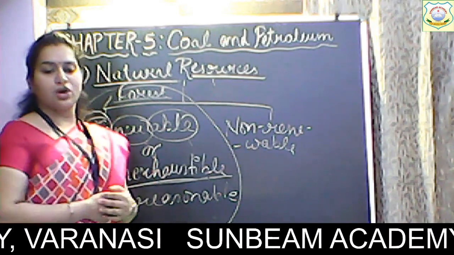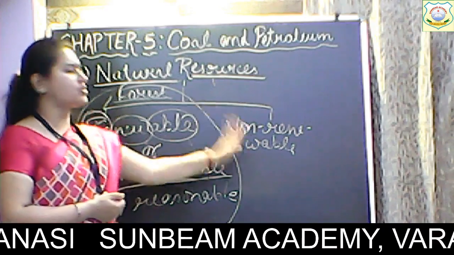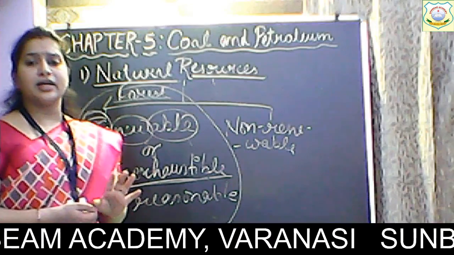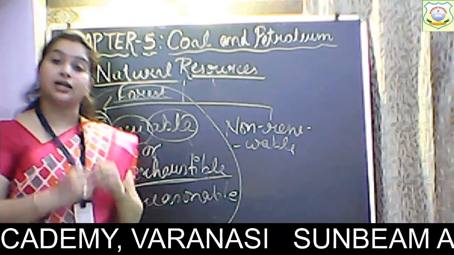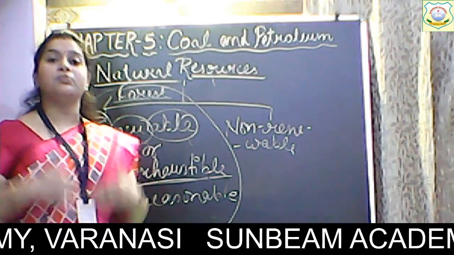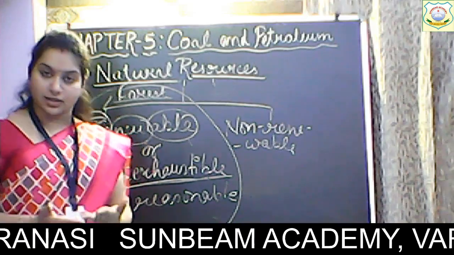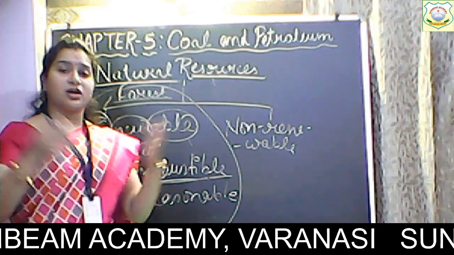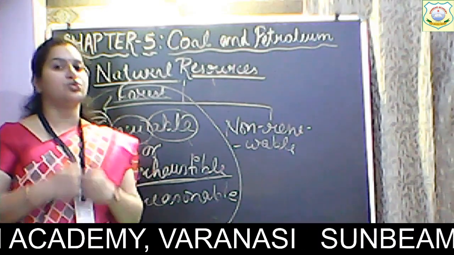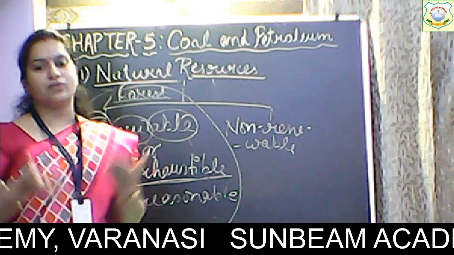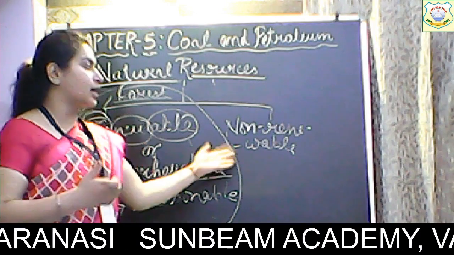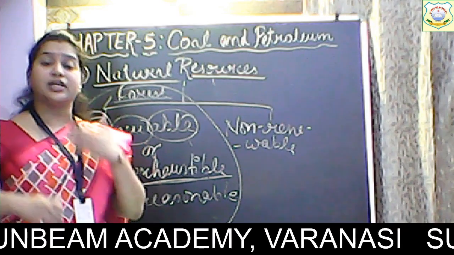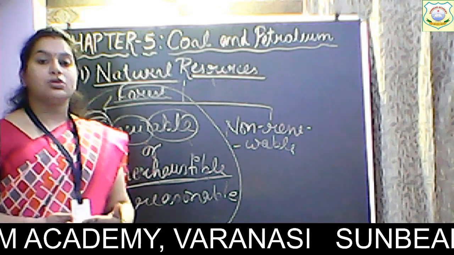Now coming on to non-renewable resource, just the opposite of renewable resource. Non-renewable में क्या होता है कि ये exhaust हो सकते हैं, ये खत्म हो सकते हैं और इनको हम दोबारा बना नहीं सकते. Consider a resource that is very useful, obviously, if it is a resource it is useful for us, but it is getting exhausted and we cannot form it again.